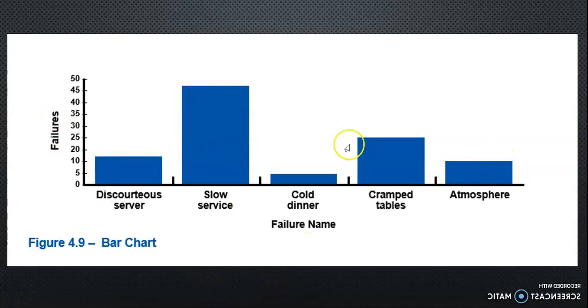But while making a Pareto chart, we have to make a little more effort. What we have to do is arrange these bars from highest to lowest. It means that we have to arrange the bars and the problems in descending order, moving from high to low. So slow service, then the cramped table, then the discourteous server, then the atmosphere, and then the cold dinner. Let's see.